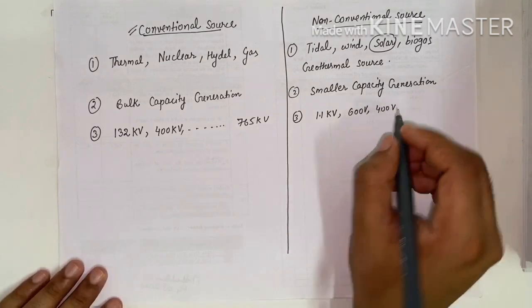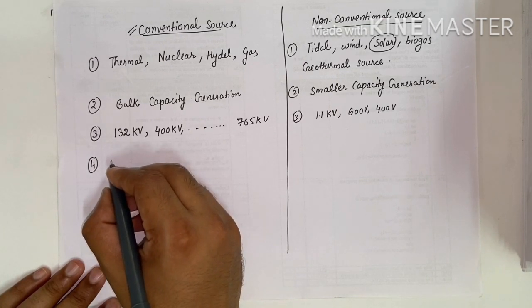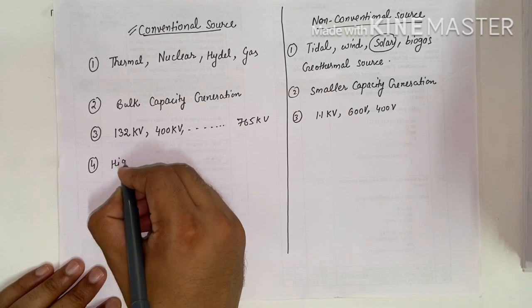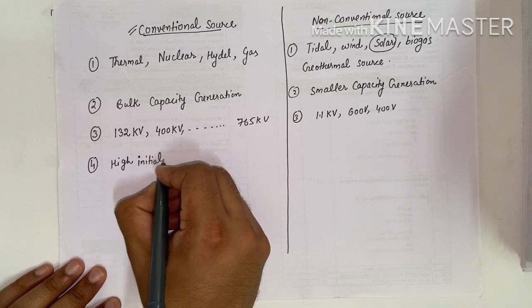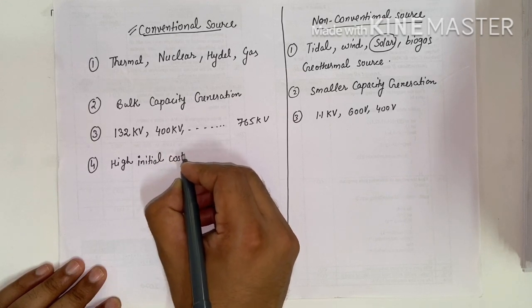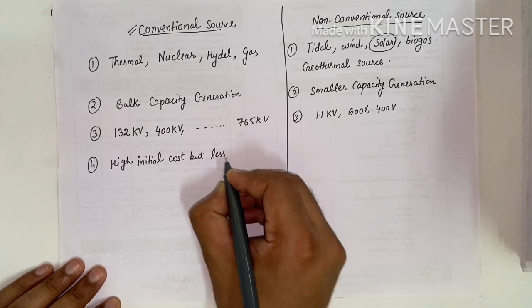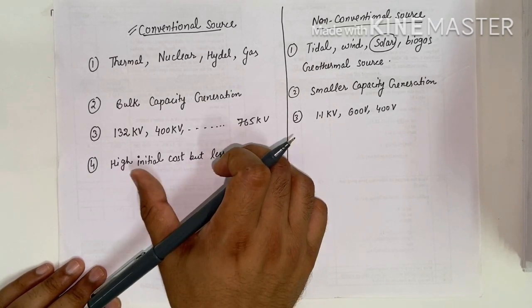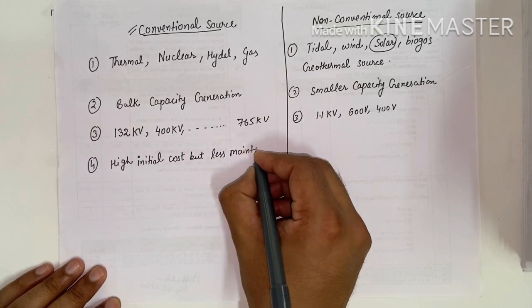After that, conventional sources have a high initial cost but less maintenance cost.